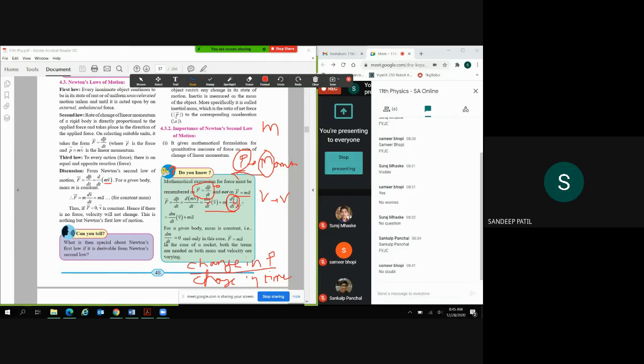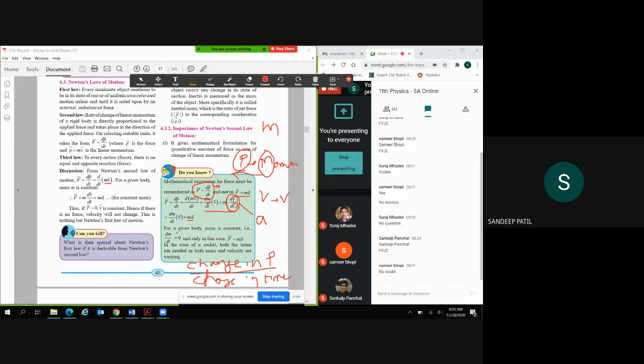So dv by dt क्या होता है? Change in velocity divided by change in time, what it has become, dv by dt is nothing but acceleration. So वो हमने यहाँ substitute किया. So we know the formula, like F is equal to nothing but dm by dt v plus ma.